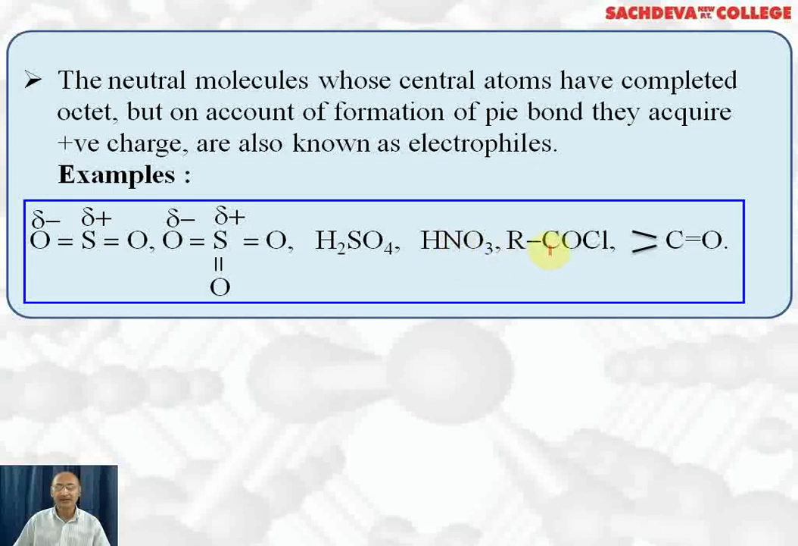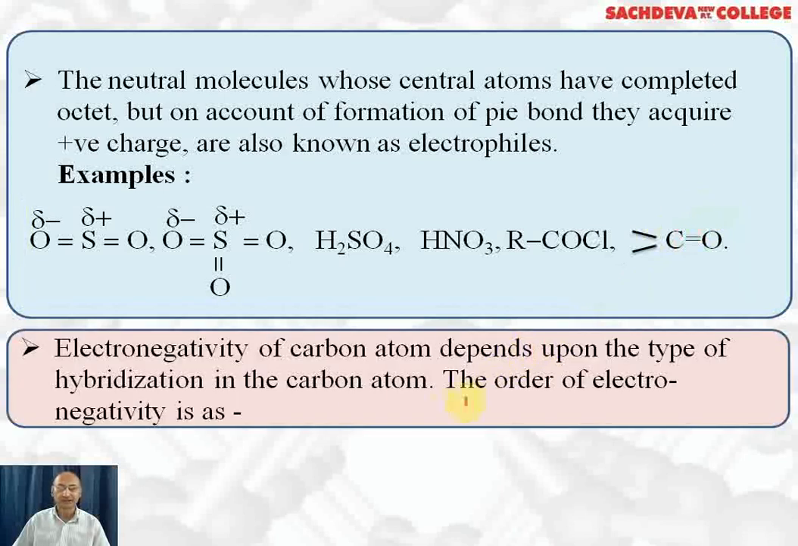Here, this carbon, carbonyl carbon, which is attached to Cl and alkyl group, will acquire positive charge and act as electrophile. This is carbonyl carbon. Oxygen is more electronegative, so it will acquire slight negative charge. This carbon will acquire positive charge and this carbon will act as electrophile.